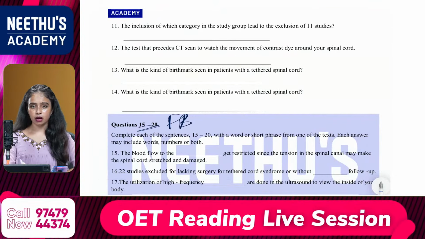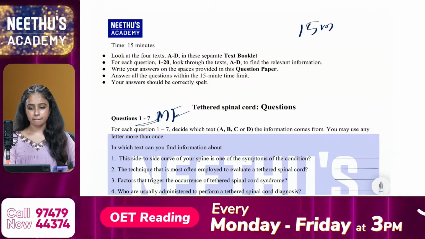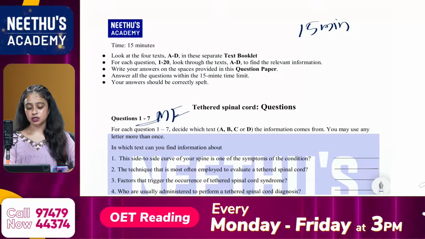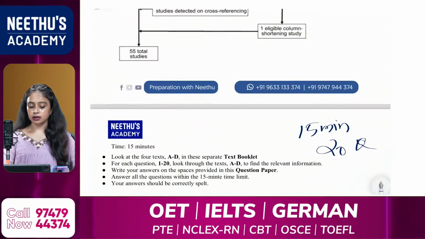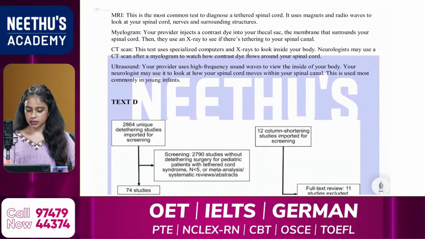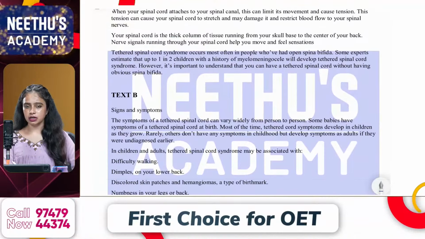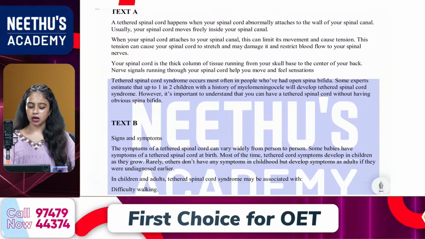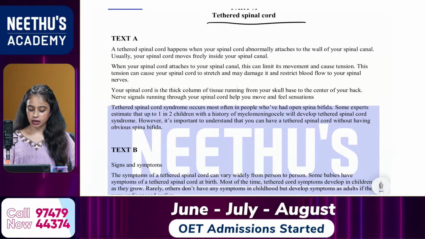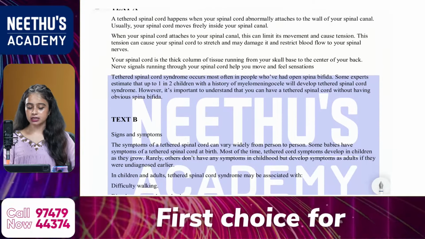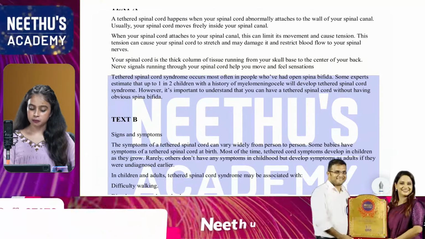So what about the timing? I've already told you it's all about 15 minutes. So we have to complete 20 questions within this 15 minutes. Then what is important in part A? As you know, part A is all about locating particular answers from one of the texts. We have 4 different texts, that is text A, text B, text C and text D. So we are locating particular answers from one of the texts.